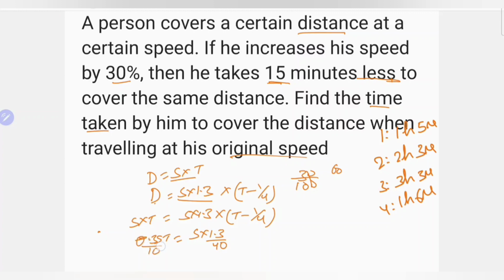Here also eliminate this one, it is 10. Cancel. T equal to 13 by 3 into 4, 12. It is very important.